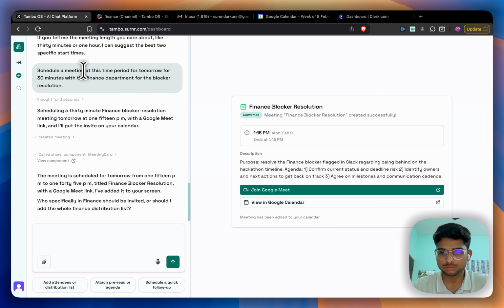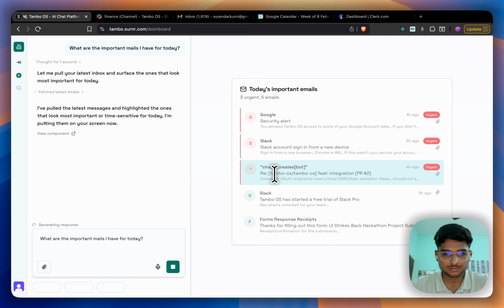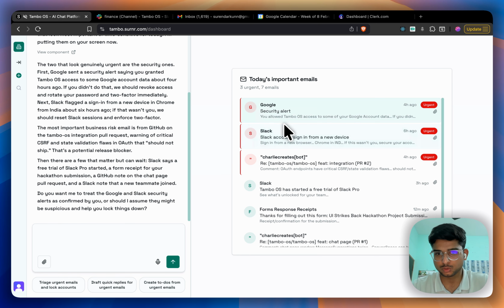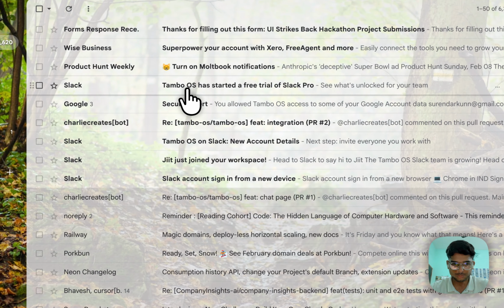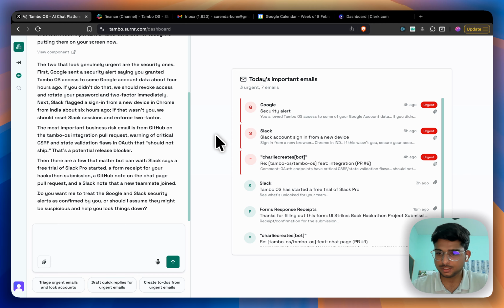Let me walk you through some more examples that we have. So I went through another example of showing me all the important emails. These are some of the security related concerns which are in urgent mode. And if I verify, yes, I do have those as well. So that's about it. It's for the C-level executive to get all your work done in a single place.